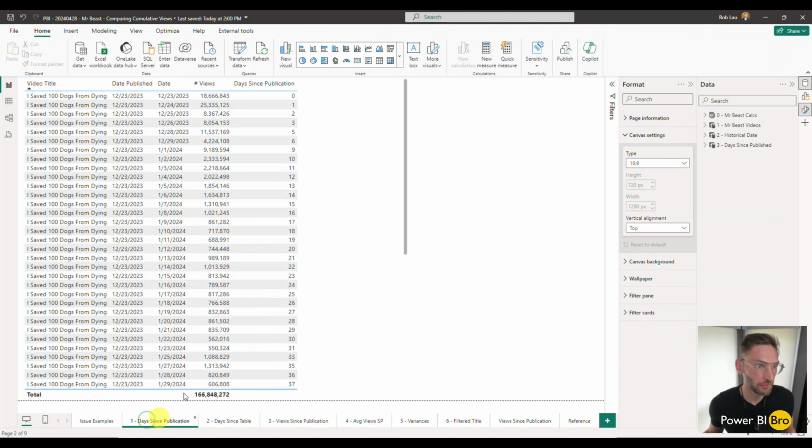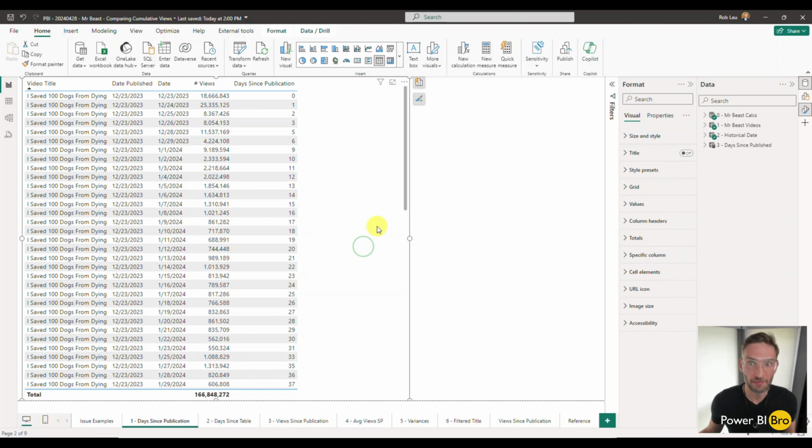So what does that look like? Let's think about it this way. If we have a video here, I saved 100 dogs from dying, then we're going to abstract the days since published from the concept of date. So instead of referencing date December 23, we're going to replace it with the days since publication is 0. And then we're going to create this starting point for every entity in the data set. So how do we do that?